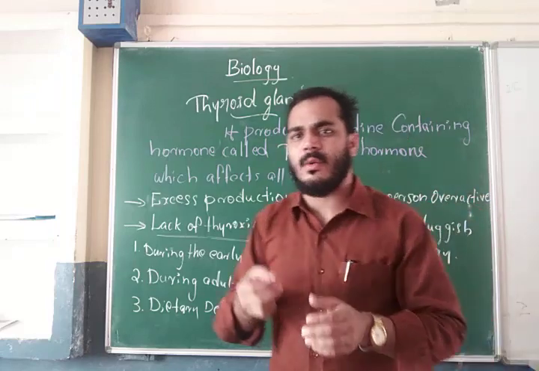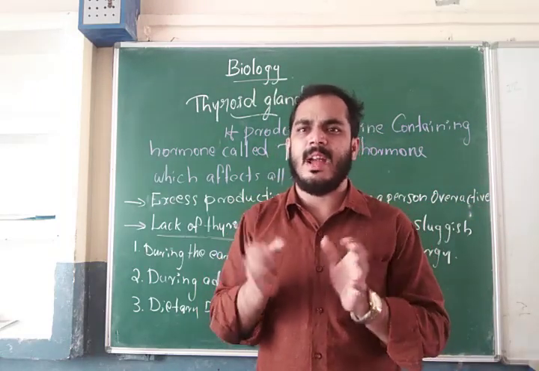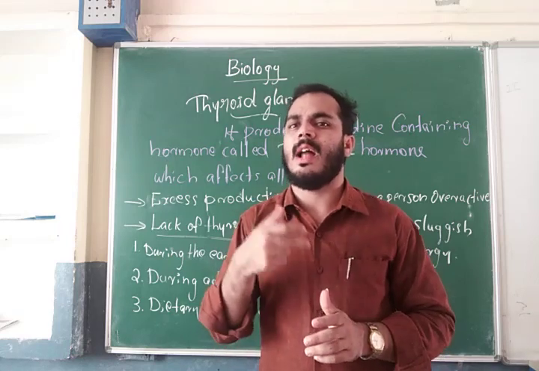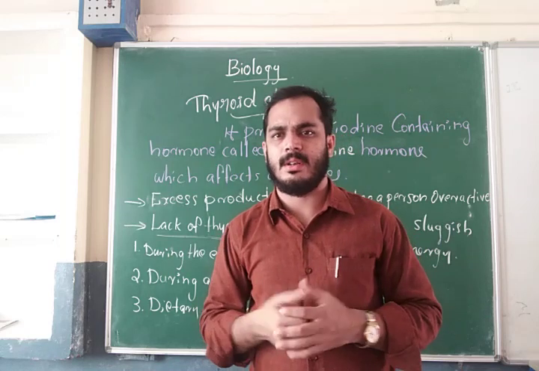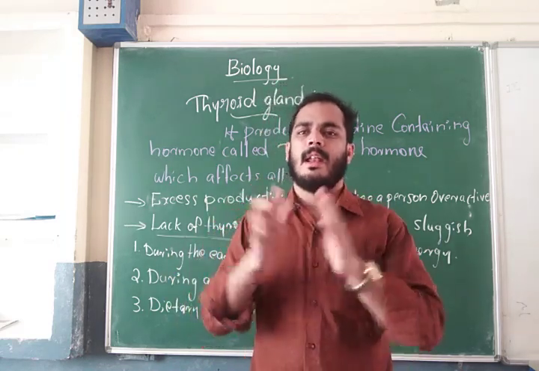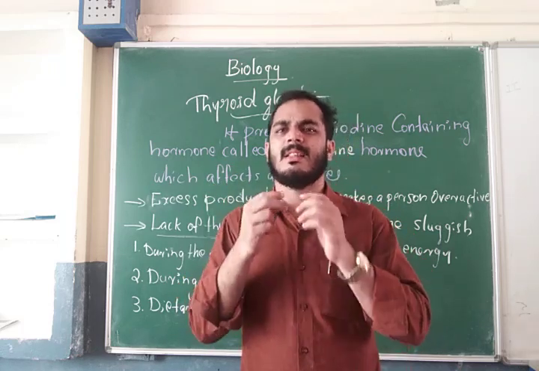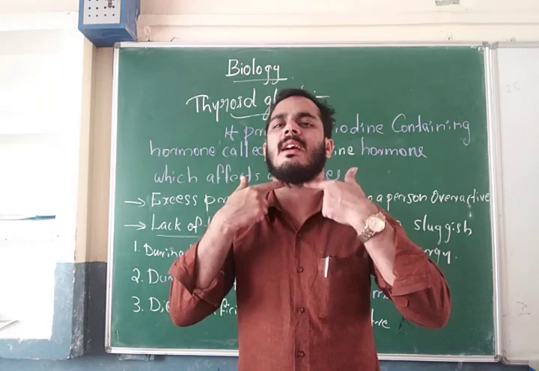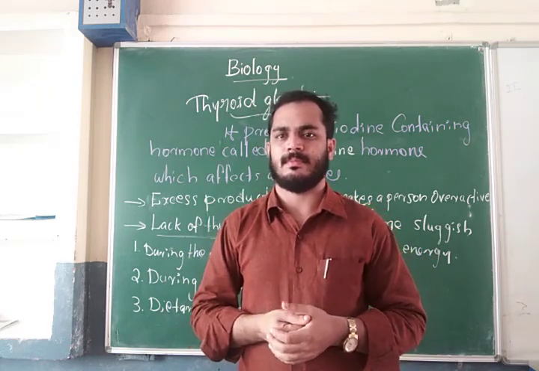In our diet, in our food, if we can't get a sufficient amount of iodine, that results in a goiter. What is a goiter? The enlargement of the thyroid gland. Enlargement of the thyroid gland is called goiter. Simply, it means the enlargement of the neck region. That disease is called goiter.